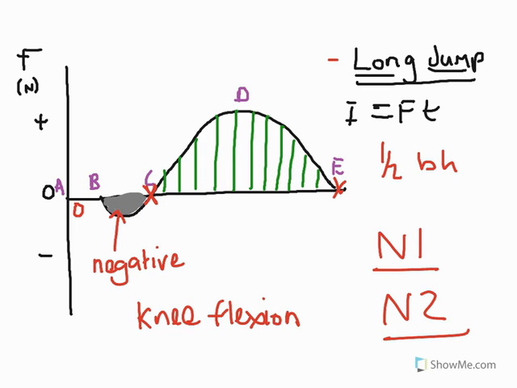So let's have a think about C to B first of all. We can say here the impulse, of course, is positive. It is above the curve, so impulse is positive in this situation.